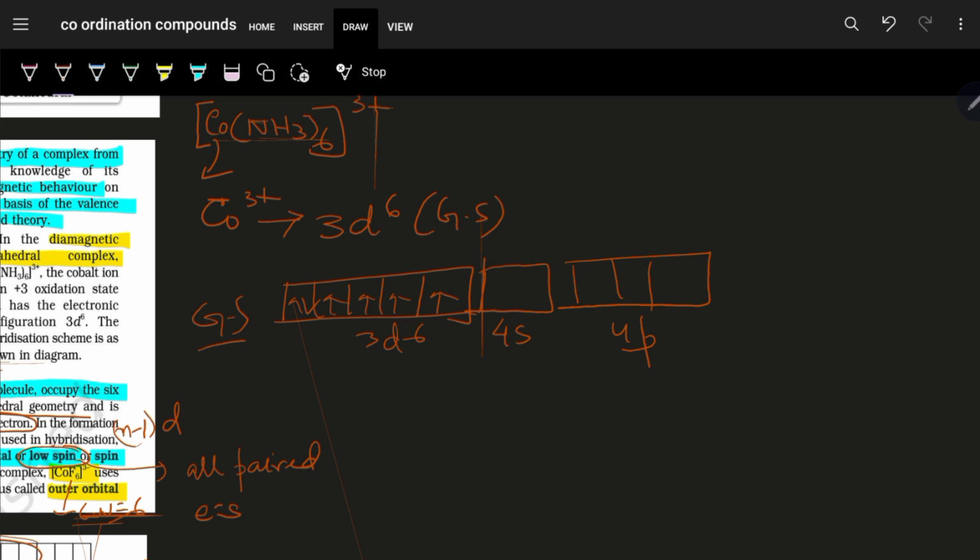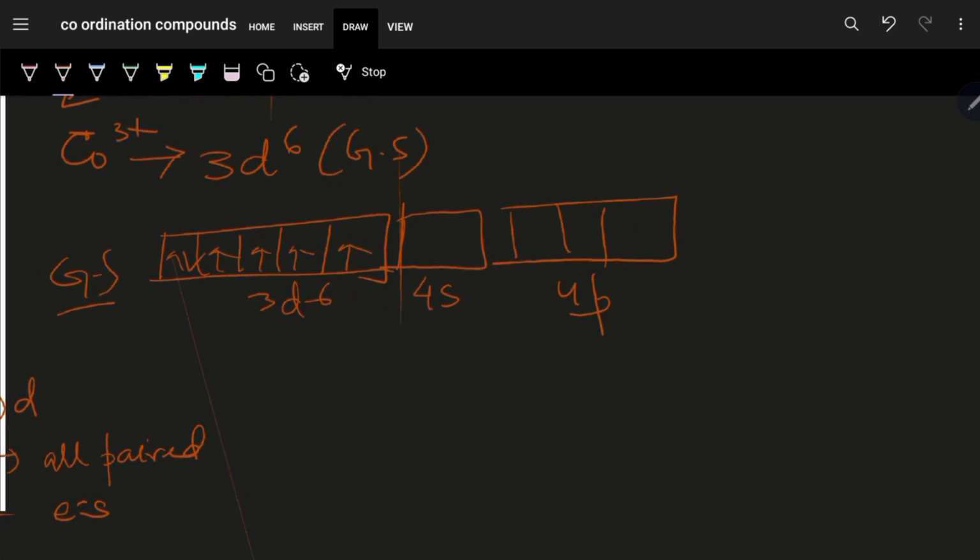Due to the approach of the ligand, which is NH3, later on we will come to know that NH3 is a ligand. Under CFT we'll see that it has such a field effect that it can cause pairing of the electrons in the metal orbital, for which actually here the electrons get paired up. So how to write?